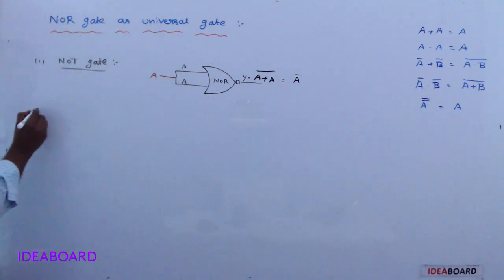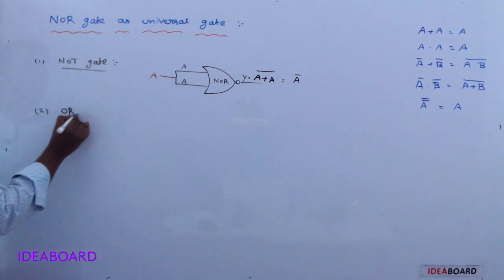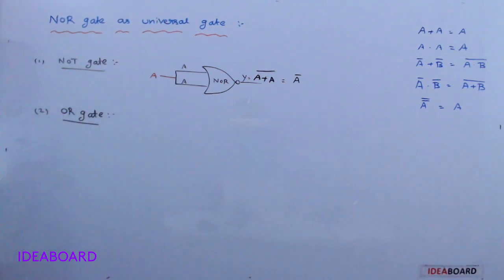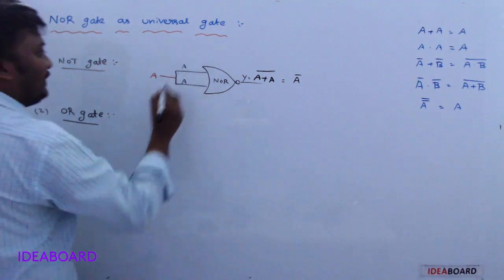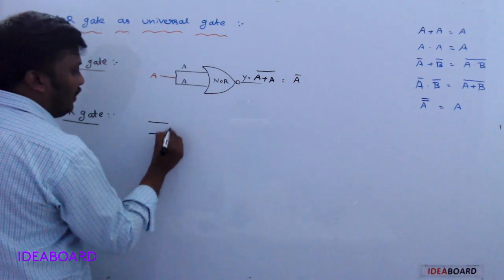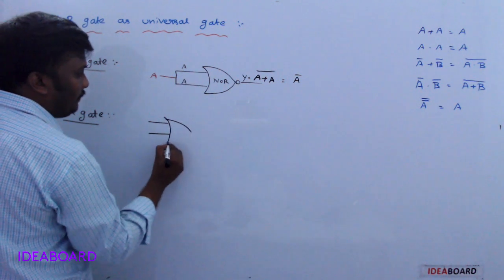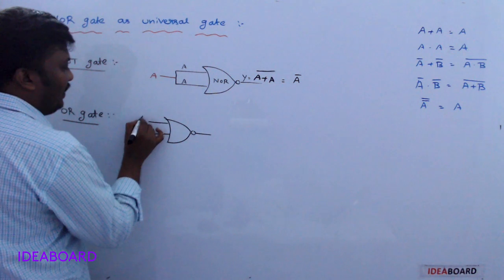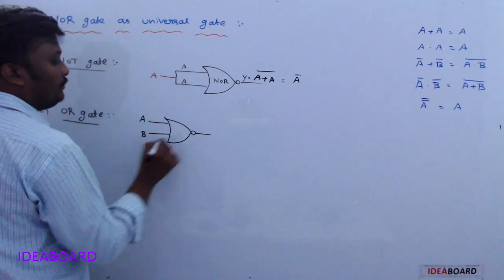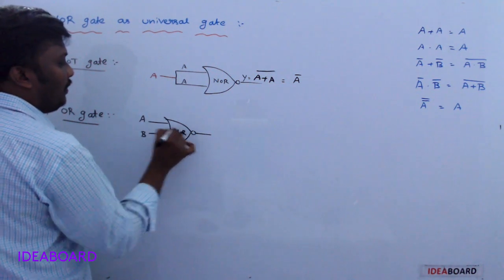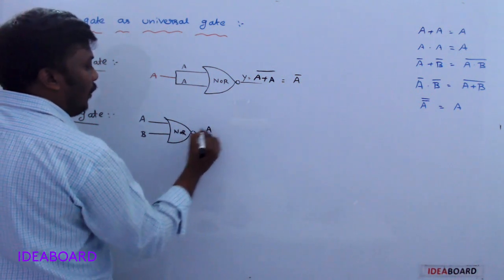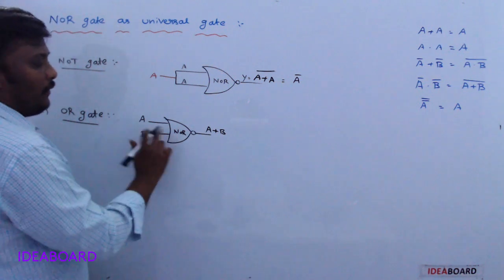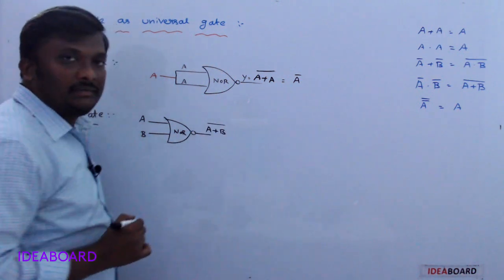Second one, I would like to construct the OR gate. For the OR gate, do one thing. Take one NOR gate. Here the inputs are A, B. In a NOR gate, what do we know? The output is first OR, and after that NOT, meaning complement.